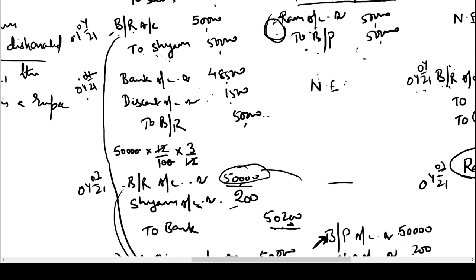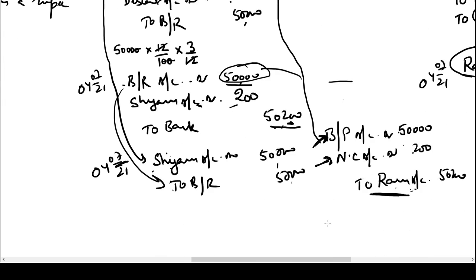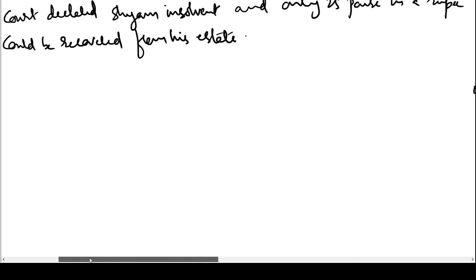Okay, so we have reversed this entry here. Bills payable account debit 50,000 and Ram account credit 50,000. Noting charges was incurred by the bank, which ultimately has to be suffered by Shyam. Hence, he has to debit 200 rupees. He has to pay the money to Ram because this money was reimbursed by Ram to the bank. Okay, so noting charges will be debited in the books of Shyam and he has to pay money to Ram 50,200. Okay, now let us see what happens ultimately.